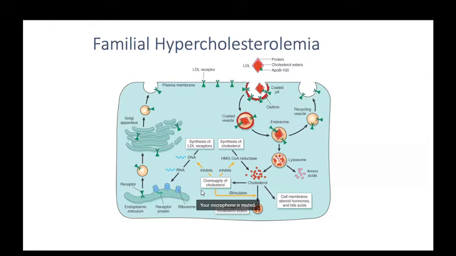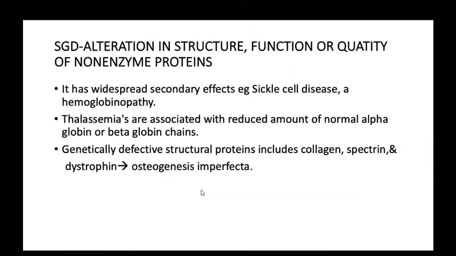Now coming to the next point: alteration in structure, function and quantity of non-enzyme proteins. There are other proteins: structural proteins, functional proteins, non-enzymic proteins. It has a widespread secondary effect, like sickle cell anemia and hemoglobinopathies. There is a protein defect like thalassemia, also associated with a reduced amount of normal alpha globin or beta globin chain.